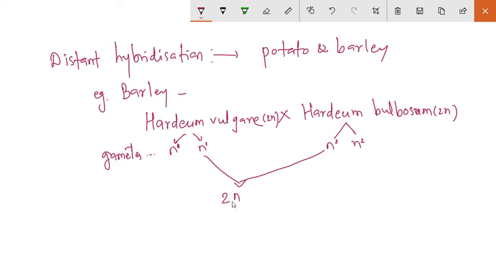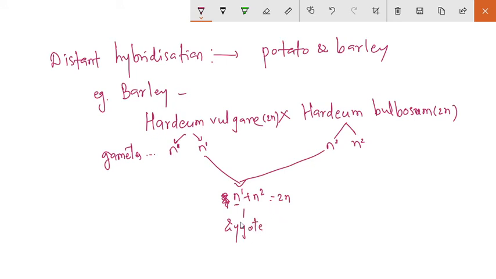So it produces n1 plus n2, that is the 2n. So it has one set of Hordeum vulgare chromosomes and one set of Hordeum bulbosum chromosomes.